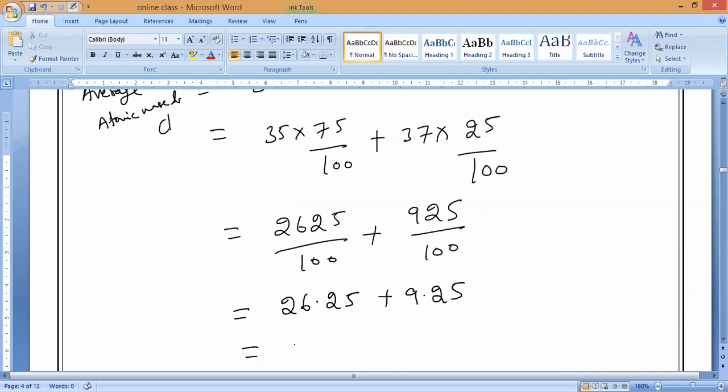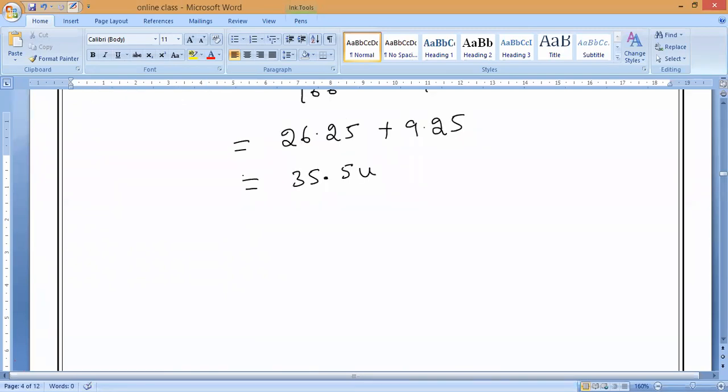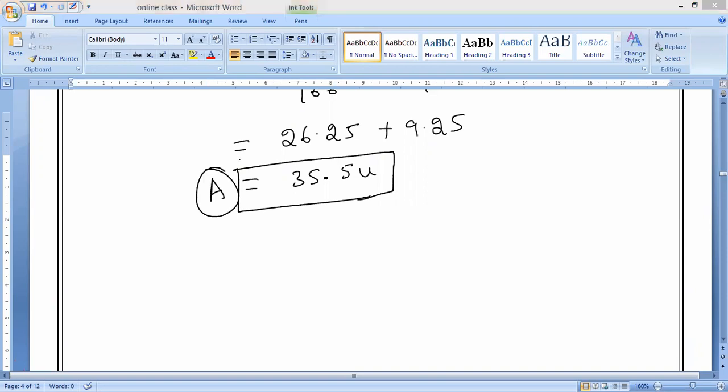Now if you add these two, how much do we get? 35.5 u. So this is the average atomic mass of chlorine. Like this only we get the average atomic mass of chlorine. Is it okay, everybody? That is what you have to understand.